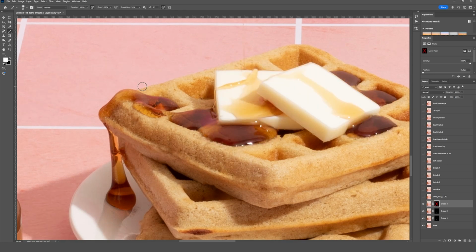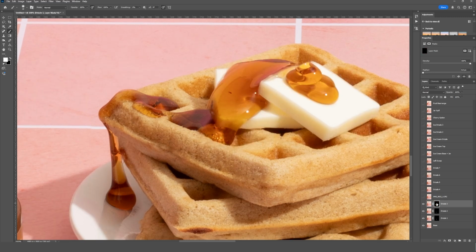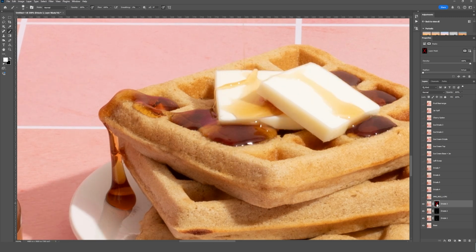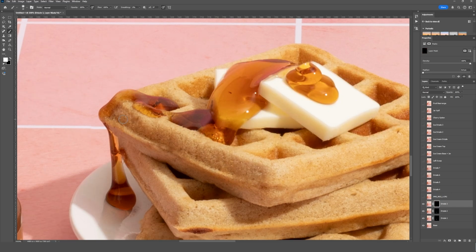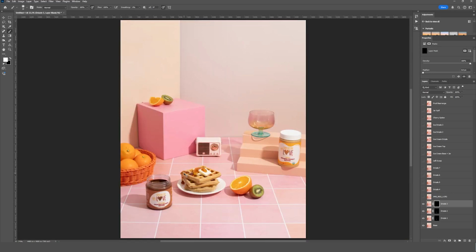And you can see here, watch this little area as I hold the Shift key and turn my mask on and off. You can see I've kind of missed that area with the mask off. That looks nice, it's got a nice edge there. If I turn it back on to see where I've painted, you can see I've missed it. So we're just going to go back into that edge. And then let's hit Control Command 0 to come back out and just see how that's looking.